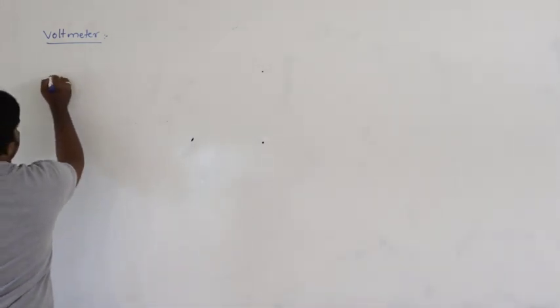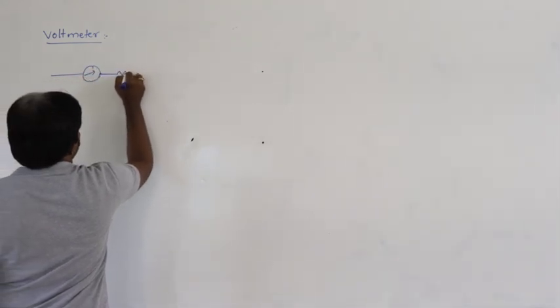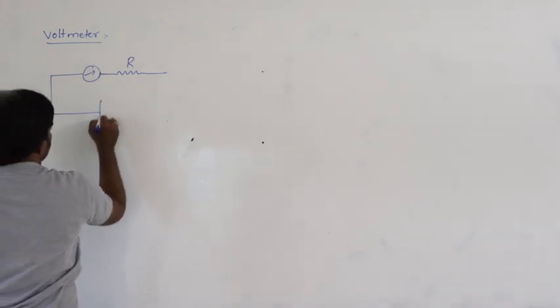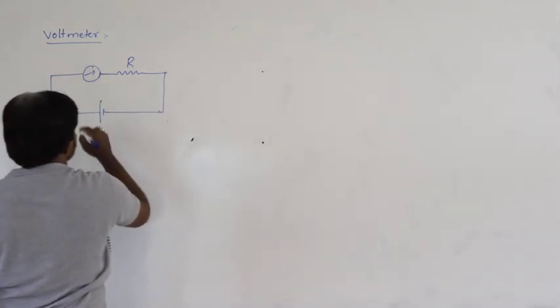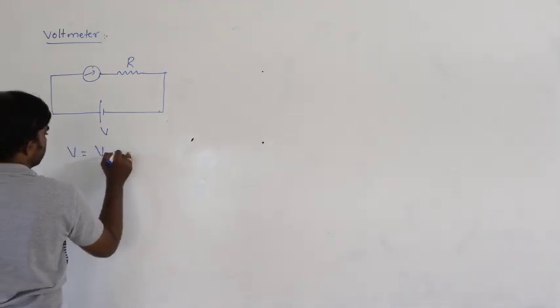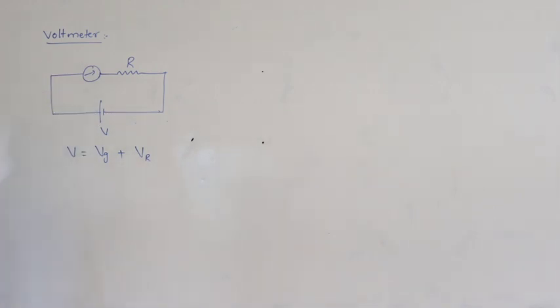Let us say this is the galvanometer and this is the high resistance, and this is connected to the external circuit. So the total potential is equal to the potential across the galvanometer plus the potential across the high resistance.